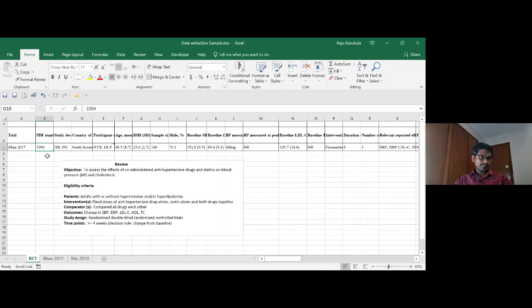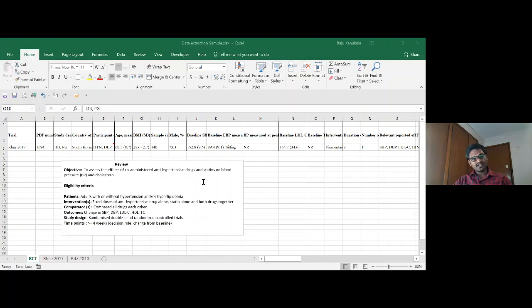I denoted this with a PDF number, because whenever we are dealing with multiple studies and a huge number of included studies, we have to give a number along with the study title. So the included study is a double-blind parallel group study. I think I have to show my. So how could I show here, Krishna, simultaneously, from where I have collected data from that particular study? I think no, two windows cannot open simultaneously. You can just explain with this Excel sheet. Fine, I think it will be fine.